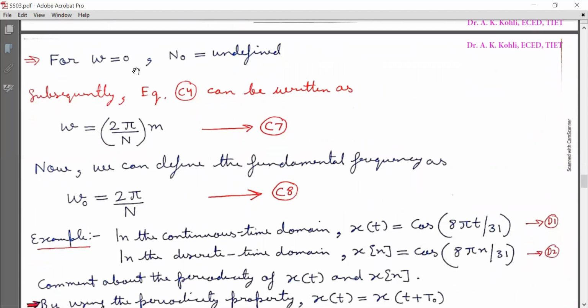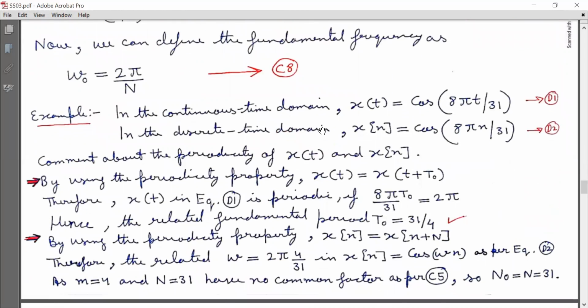For omega equal to 0, N naught is undefined. Subsequently, equation C4 can be written as omega equal to 2 pi by N into m. Mark it as equation C7. Now we can define the fundamental frequency as omega naught equal to 2 pi by N. Mark it as equation C8.